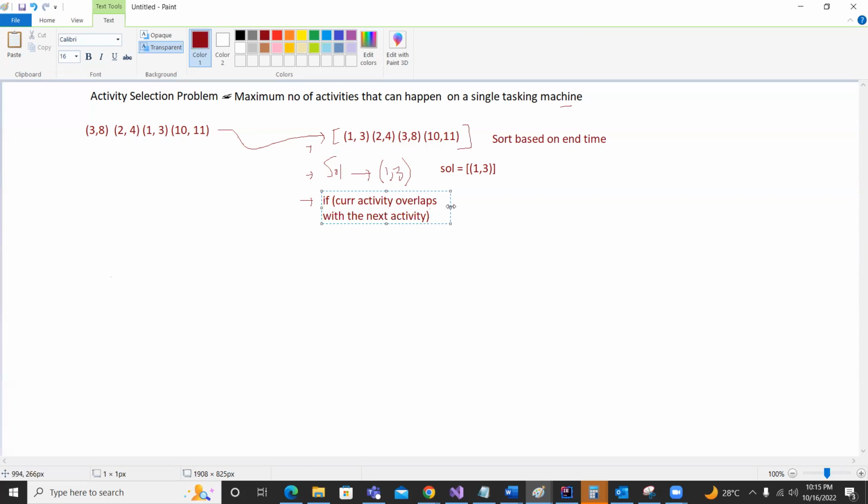We simply ignore it. We are just writing the algo on a high level. So 2 4 has an overlap with 1 3, so 2 4 is going to be ignored, right?